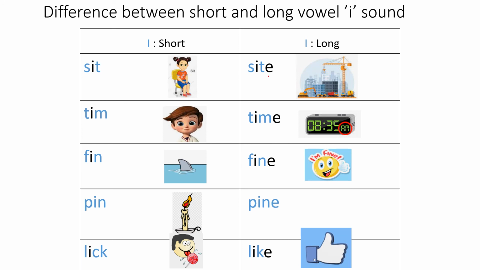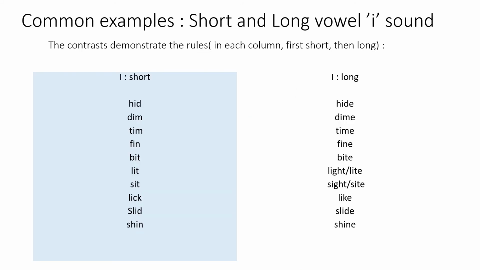But in the long sound, when there is a second vowel and usually it is E, you read I as I. So sight, time, fine, pine, like. So sit, sight, Tim, time, fin, fine, pin, pine, lick, like. These are some other words like hid, hide, dim, dime, to practice with the children the short and the long vowel sound.